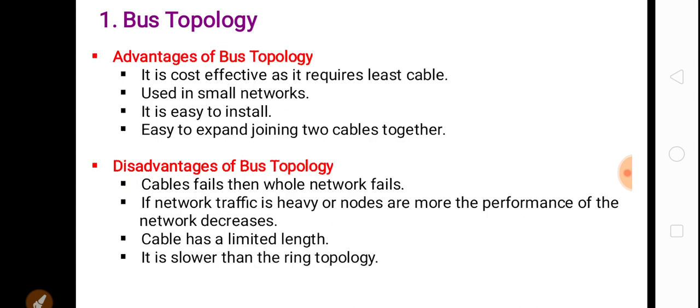And last is, it is slower than the ring topology. Okay, as compared to other topologies, or as compared to ring topology, the bus topology is slower. So these are the advantages and disadvantages of bus topology.